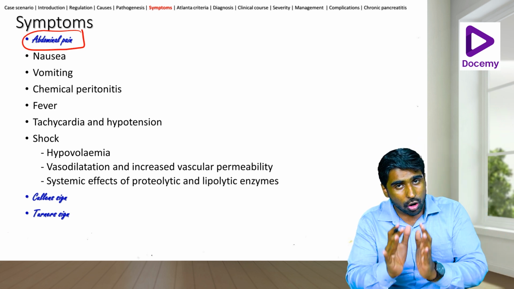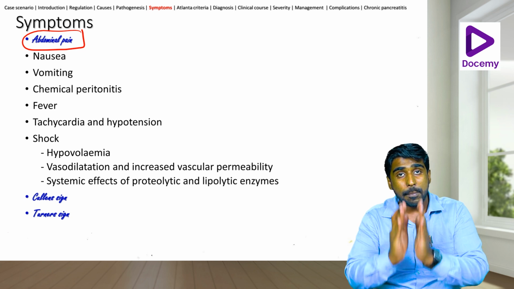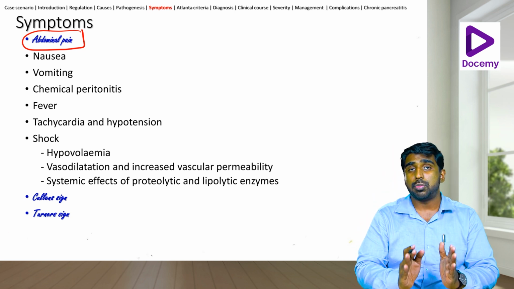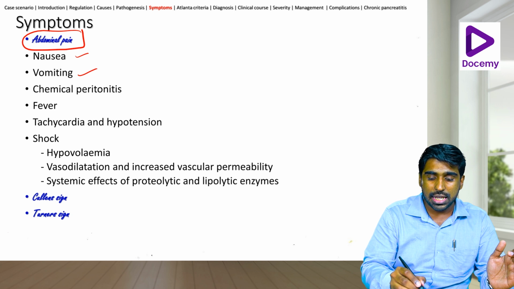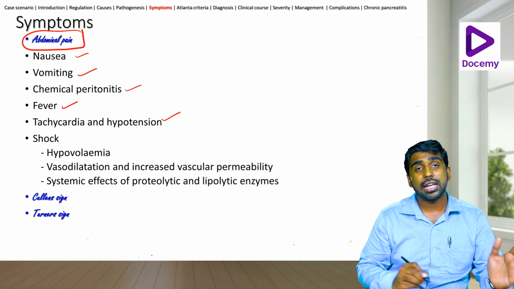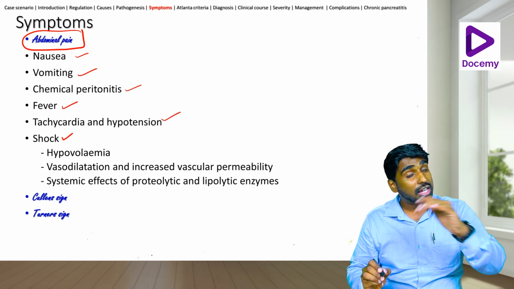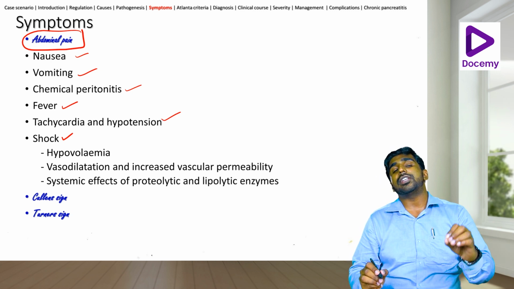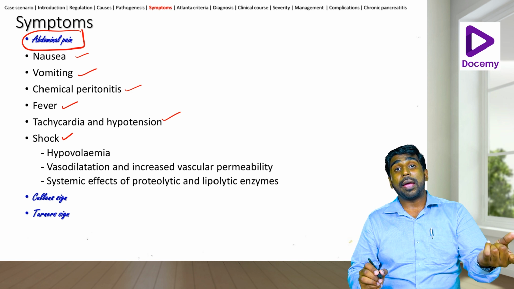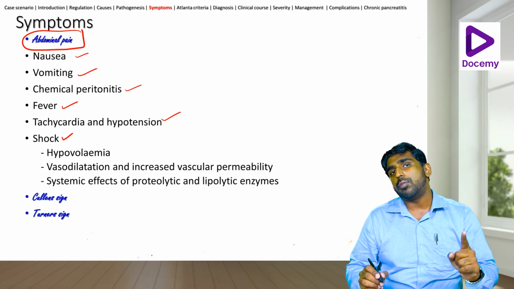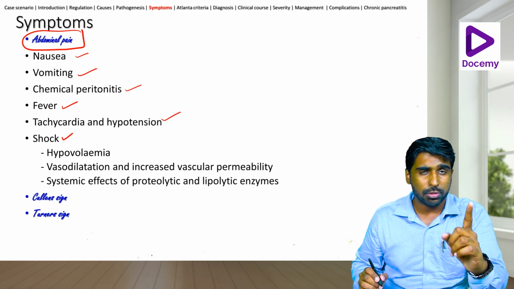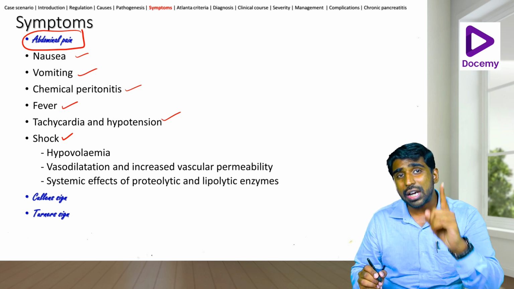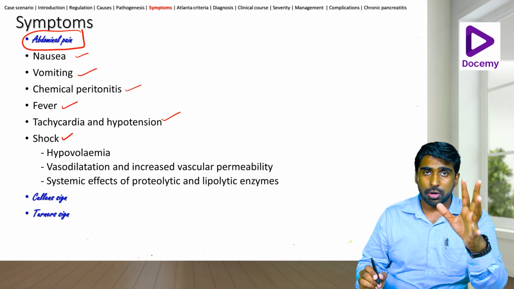I'm going to tell you a lot of other symptoms. They are not that important. These are all mentioned in the textbooks, but nausea, vomiting, chemical peritonitis, fever, tachycardia and hypotension along with shock is a very common presentation. Fever and tachycardia and hypotension can be a common presentation of a patient with pancreatitis. But first and foremost is always the presence of abdominal pain. I have not seen one case of pancreatitis that does not present with abdominal pain.